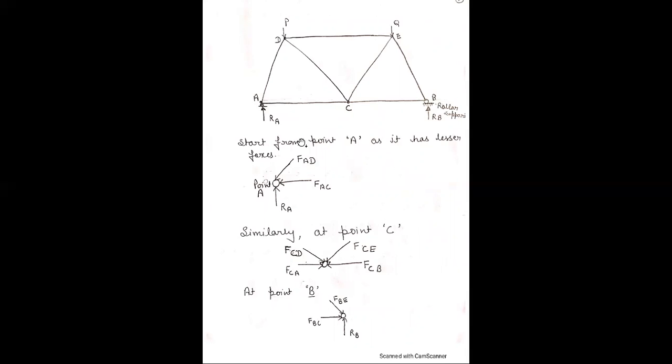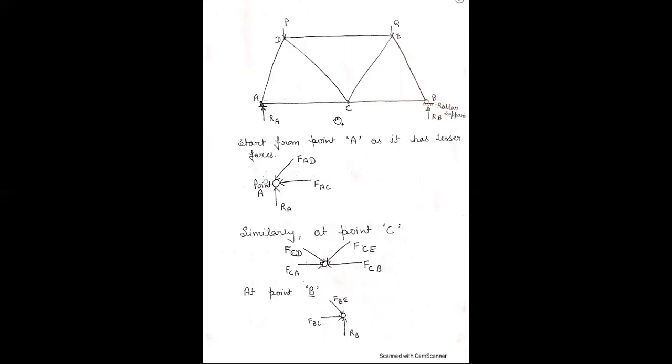This is a structure. Here R is the knife edge, and here is a roller support. There are joints in this structure. Start from point A, as it has a lesser number of forces. Here at point A, there are the force RA, the force FAC due to this member, and the force FAD due to this member. These 3 forces act on the joint A.